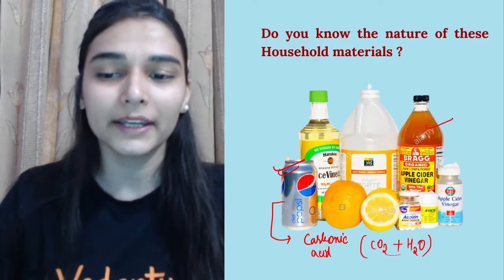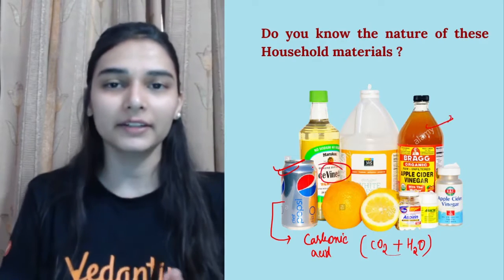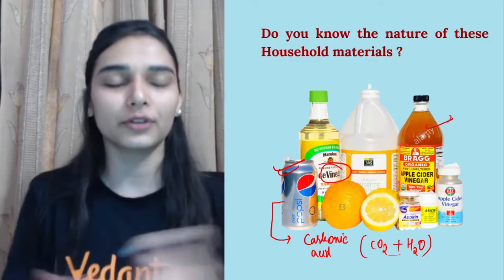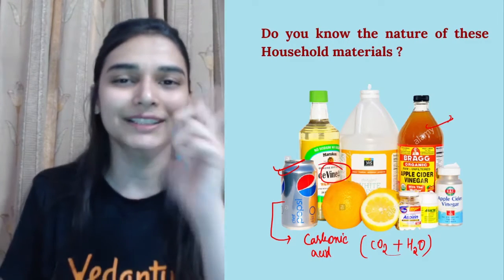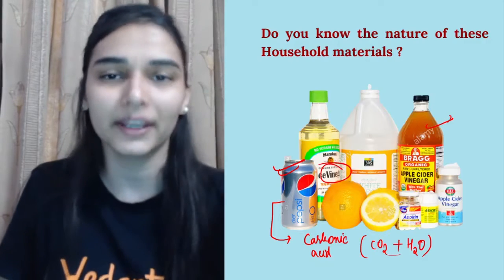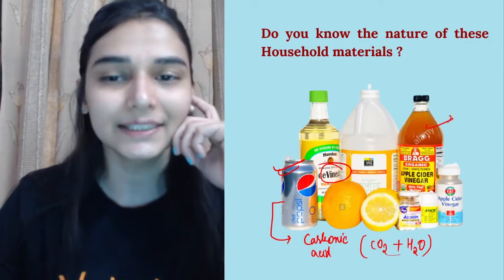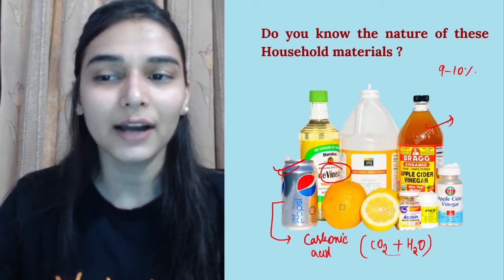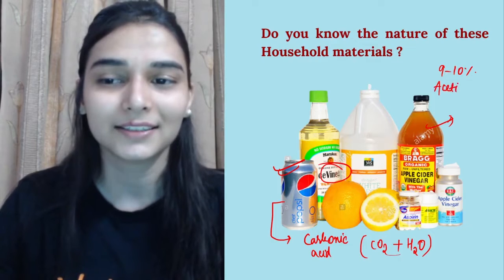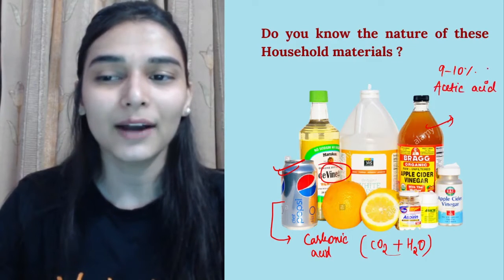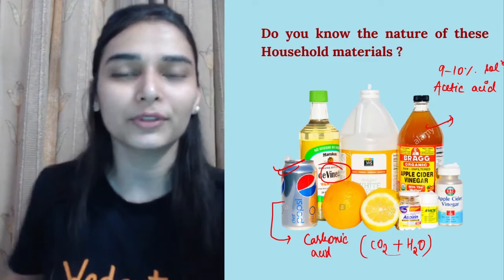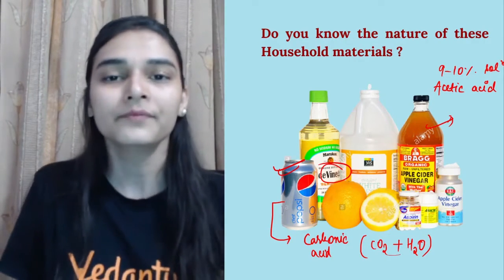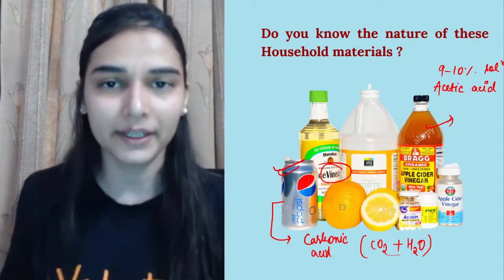If I talk about vinegar, we use it in pickles, and in onions also. If you go to the restaurants, you have some onions which have vinegar in them. So what exactly is that? That is again an acid. Vinegar is simply a 9 to 10% aqueous solution of acetic acid. So you can just take 9 to 10 ml acetic acid and mix it in water, and you would be getting your vinegar.